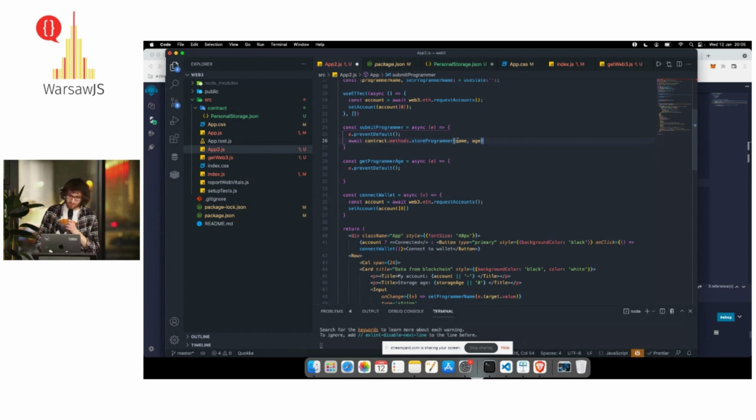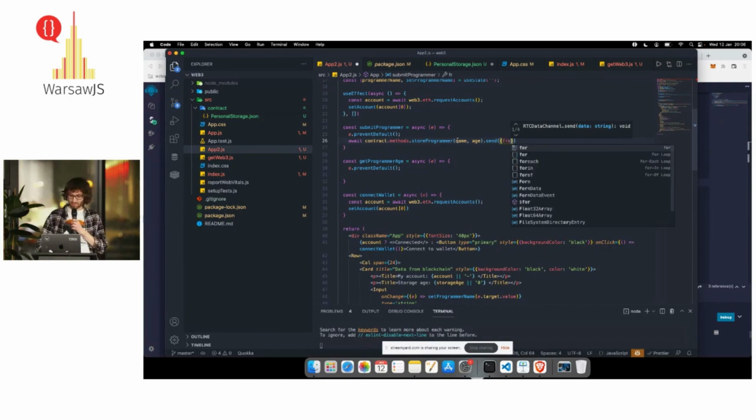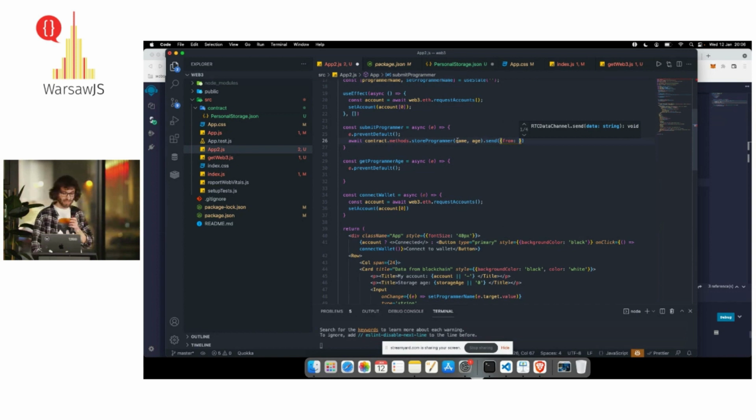And in order to call this method, to tell Web3 that we want to store some data, we are using the method send. And this method requires at least one parameter. We have to tell from whom we are sending this. And we're going to send this from our account. Okay, I hope it's going to work.